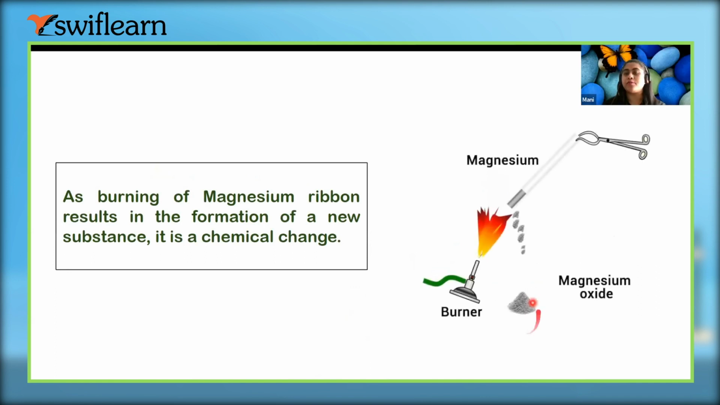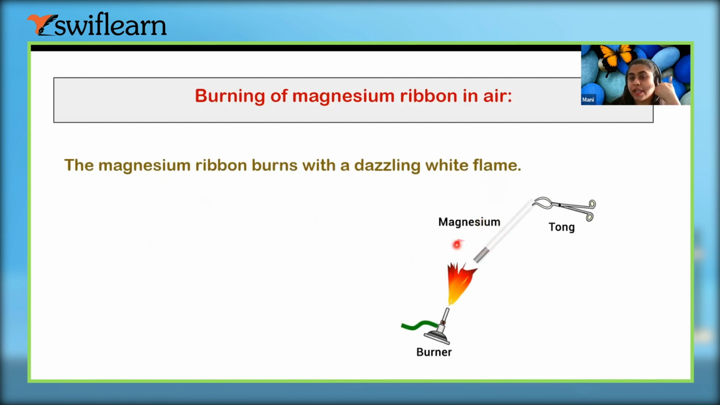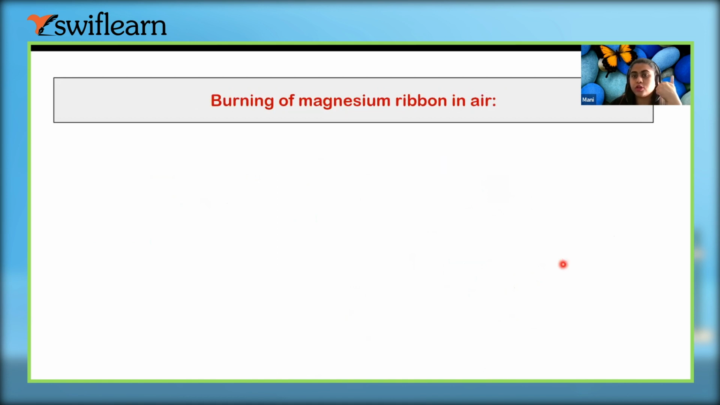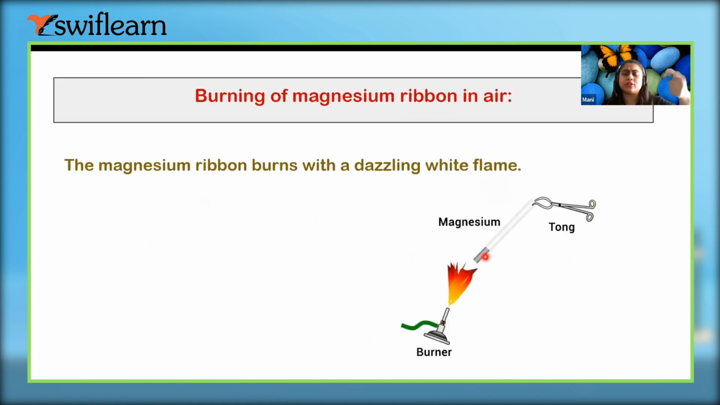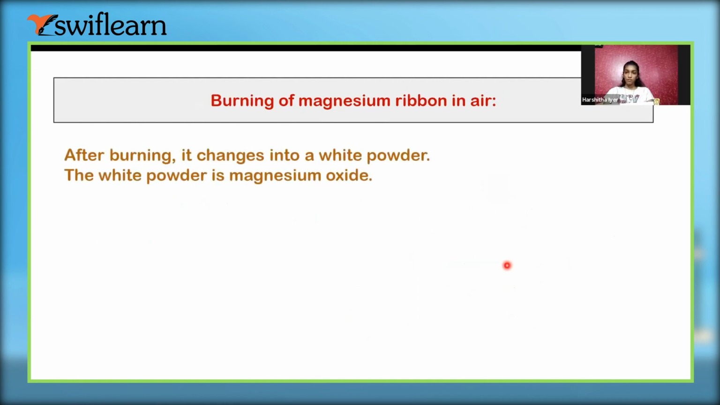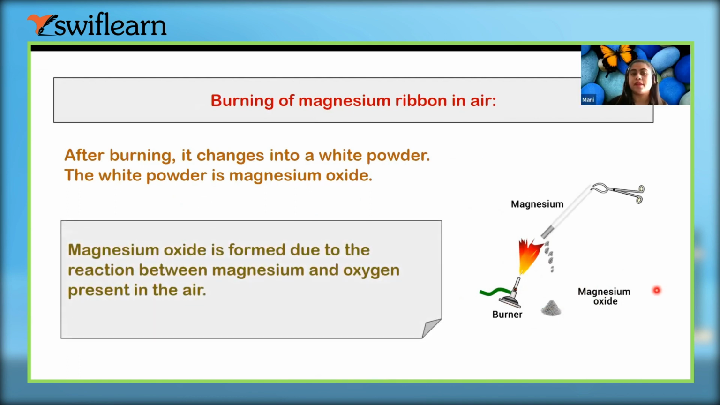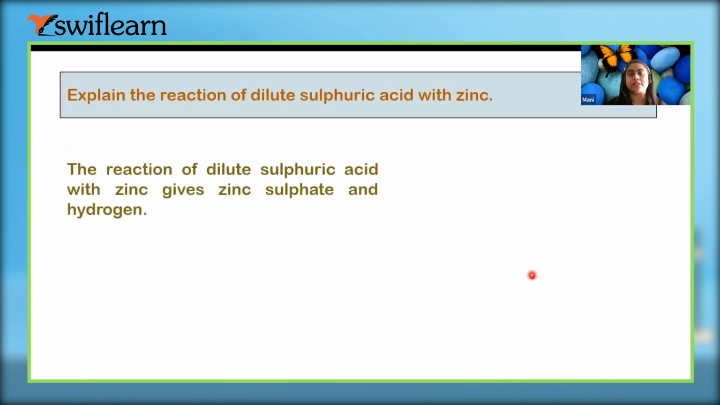So here is the formation of new substance. So first condition fulfilled, and the magnesium ribbon burns with a dazzling white flame, right? So we can also see the evolution of gases. So it is also a chemical change, we can say. After burning, it changes into a white powder, right? So a new substance is also forming. It is a chemical change, we can say.